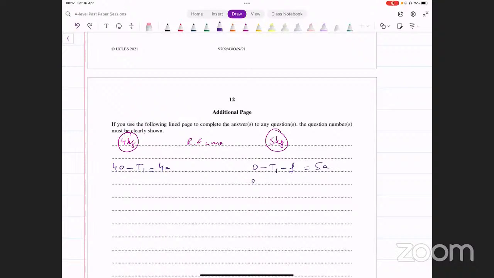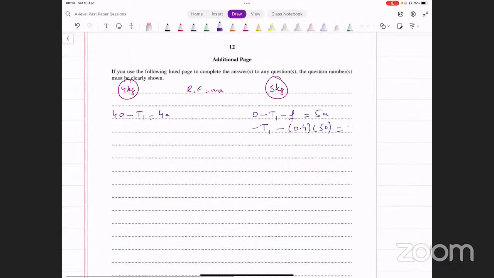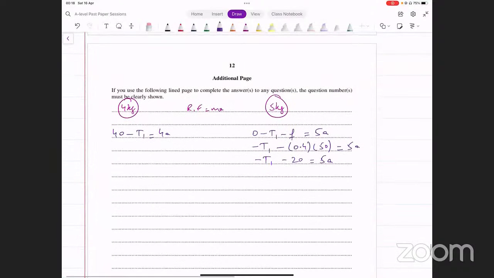Again, friction equals mu R. Mu की value is 0.40. Reaction is, I think, still 50. You can see that. That equals 5 into A. दो equations आ गई. Minus T1 minus 50 minus 20 equals 5A. We have to find acceleration. दोनों को add करेंगे तो नहीं आएगा. We can subtract both of them, or let's just find T1 from one of them and put in the other. First वाले से T1 find कर लेते हैं. This is going to be 40 minus 4A.